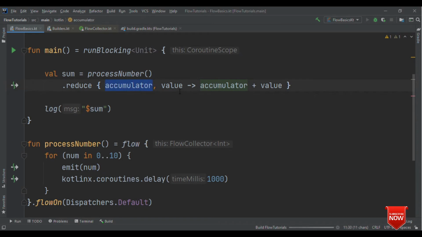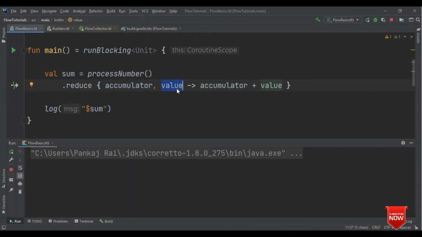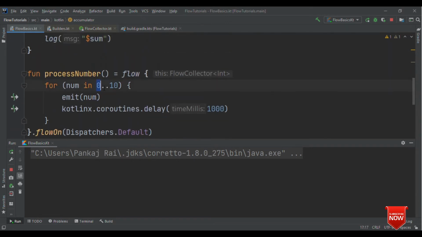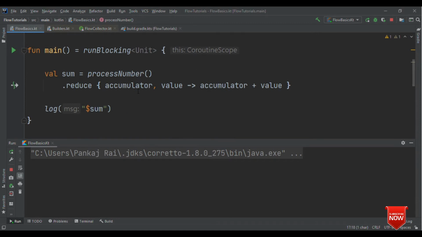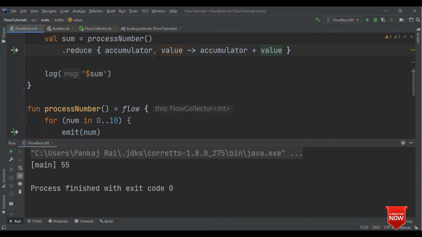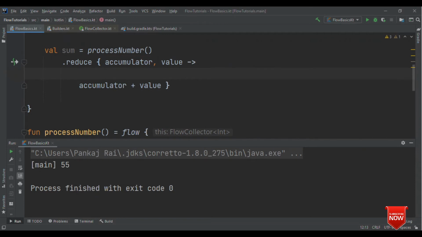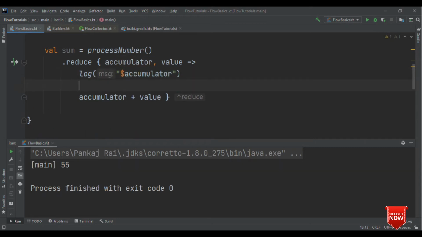What is this accumulator and what is this value? So accumulator is nothing but the initial value, whatever you're specifying here. So it will be this default value. So 0 will be the accumulator and then 1 will be the value. Next time accumulator will be the summation of both of them. So let's do one thing. Instead of printing the sum, let me individually print the accumulator and the value. So let's have log accumulator and also log value.